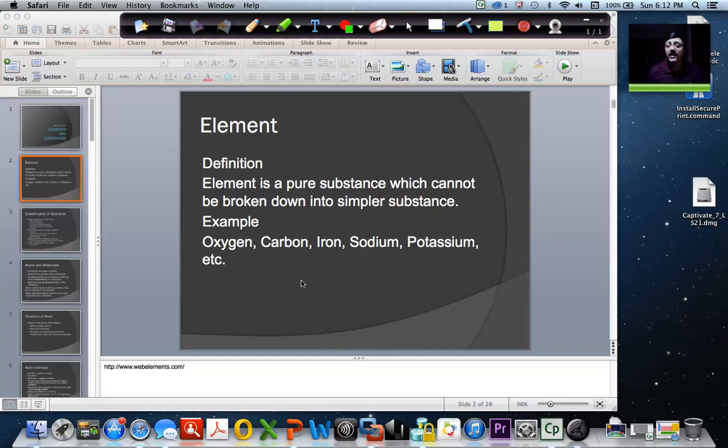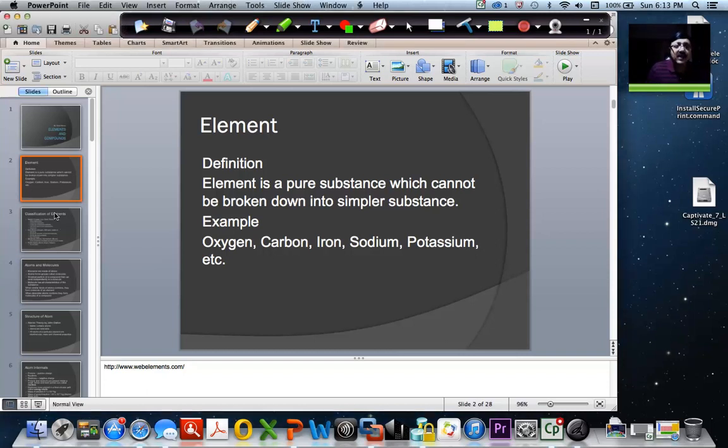An element is a pure substance, and there are various elements. And if you want to understand what are the various elements which have been discovered by scientists till now, go and refer to the periodic table. The periodic table has a listing of all the elements which have been discovered till now, and you can use this website which I have showed you, webelements.com, if you want to get details of any specific element. It's a very useful website, I can say. Right now, elements are pure substances which have not reacted. That's what an element is.